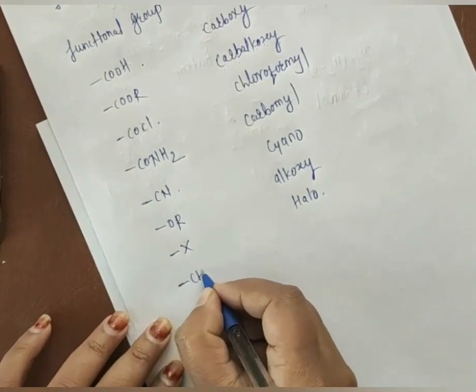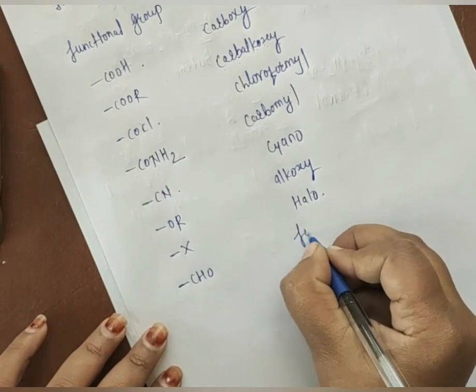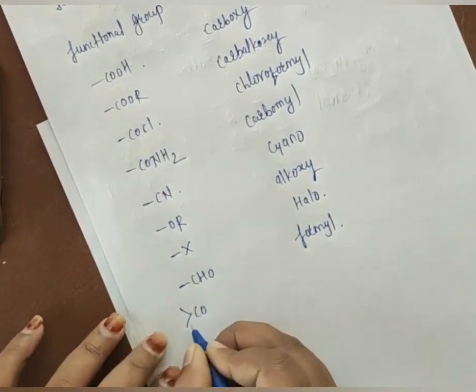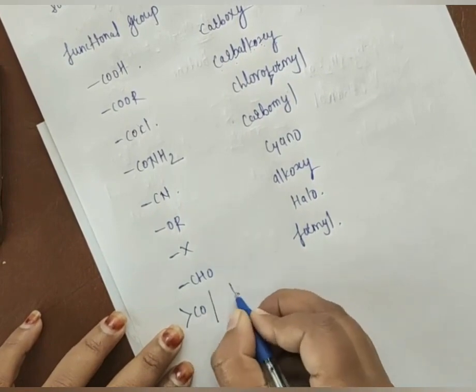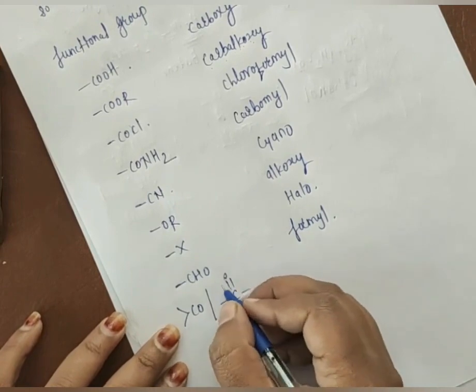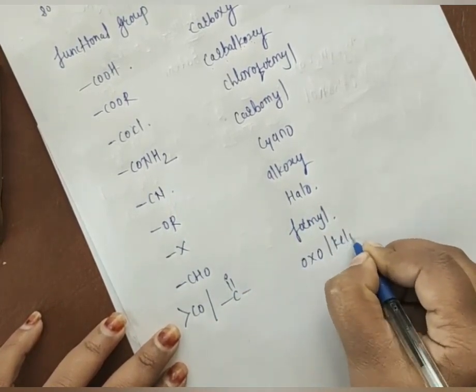For the CHO, you already know the CHO is nothing but the aldehyde group, so we are using the prefix formyl. This CO, it is nothing but what? We can write this in this form also. It is a C double bond O, which is a ketone. We have to use the prefix for the ketone, that is oxo or keto.